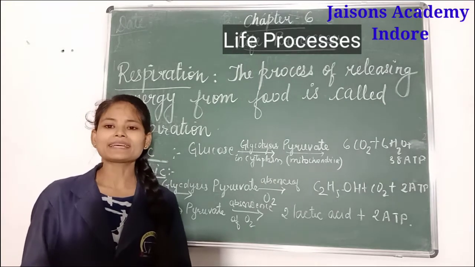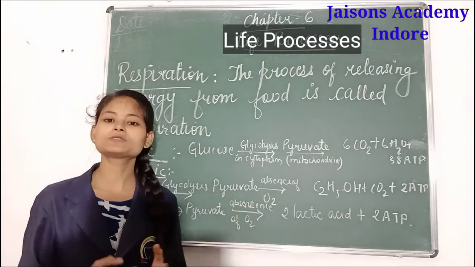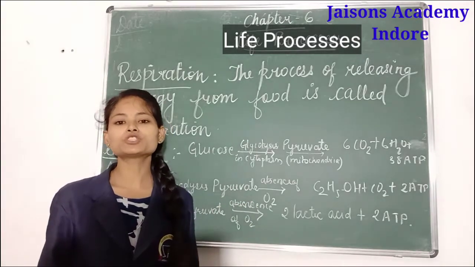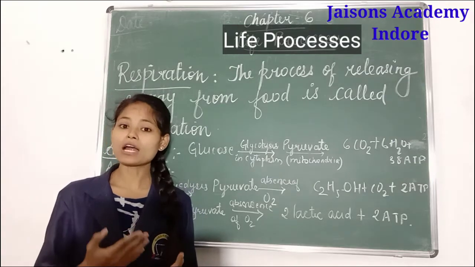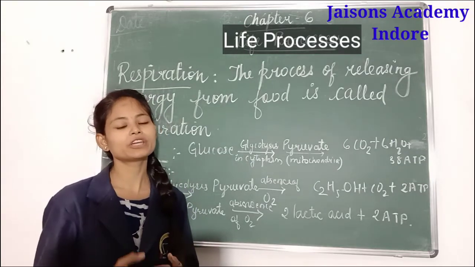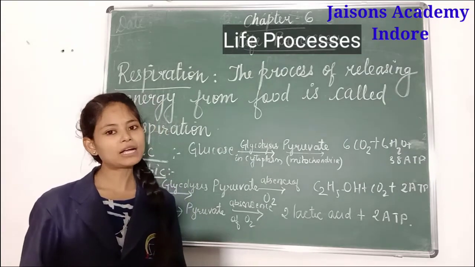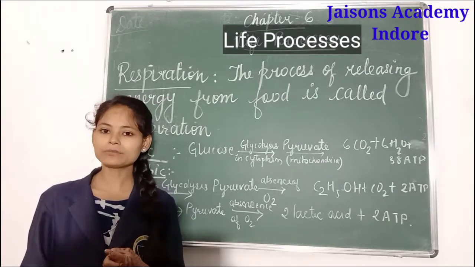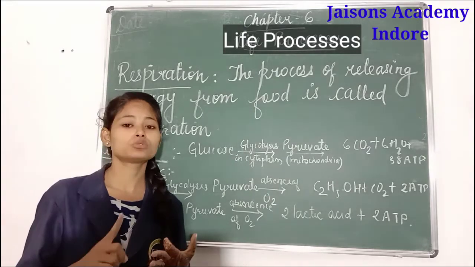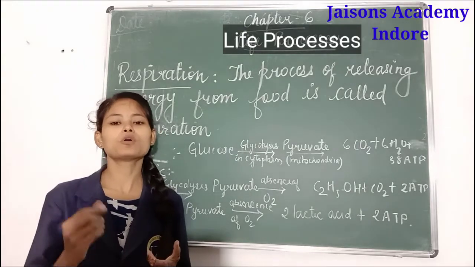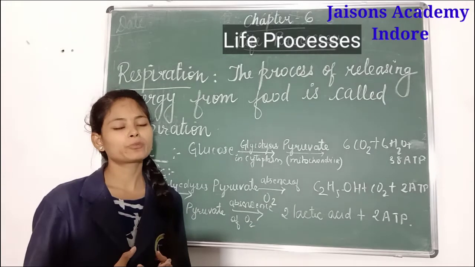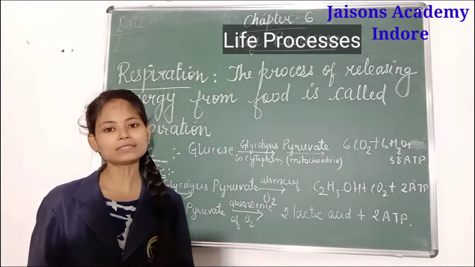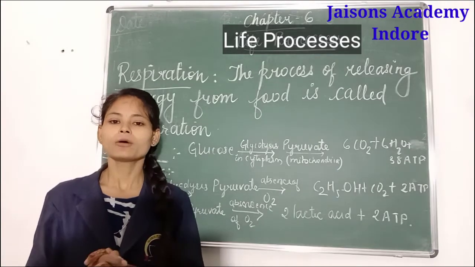So this is how respiration takes place in animals or in organisms. Now, how does the respiration process take place in plants? Plants also require oxygen for various purposes. In plants, respiration takes place through roots, through stems, and also through leaves. In stems and leaves, small pores are present, which are called stomata, and through these the exchange of gases takes place in plants.